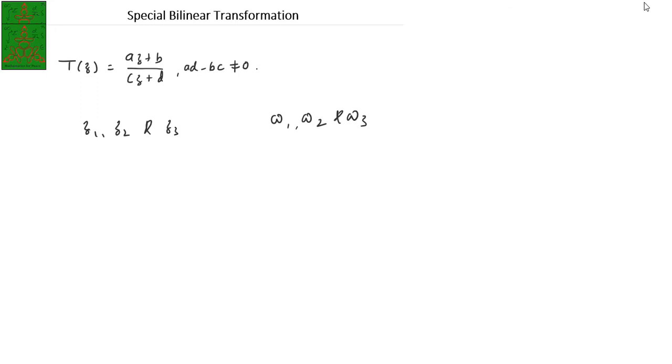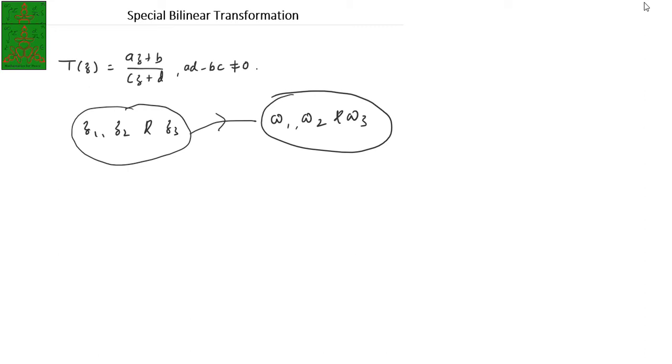That means if you want to find the map from these 3 points onto these 3 points, then that map has to be unique, and there is a unique bilinear transformation. That we have discussed. In this lecture we are going to discuss some special types of bilinear transformation.